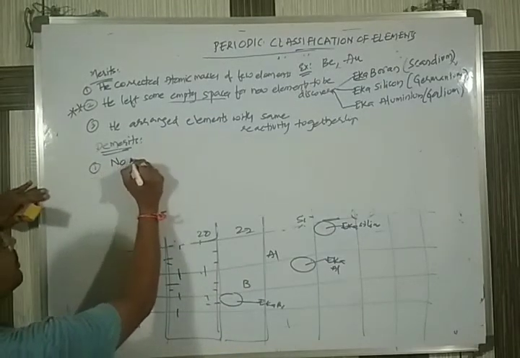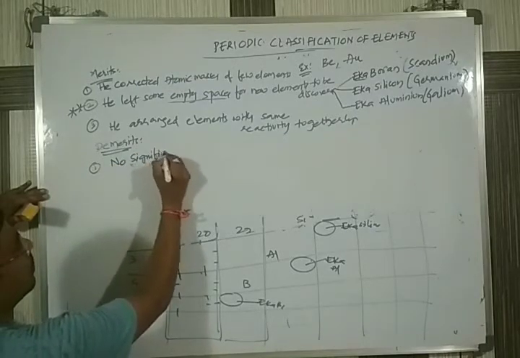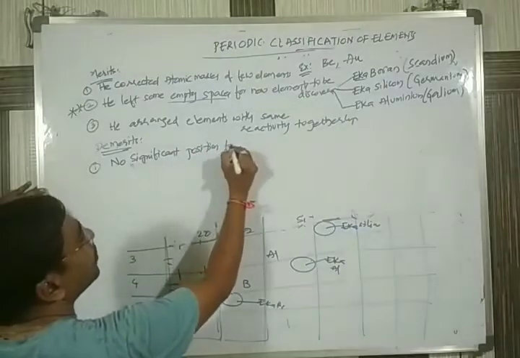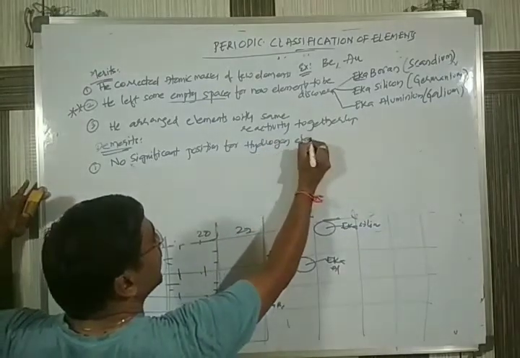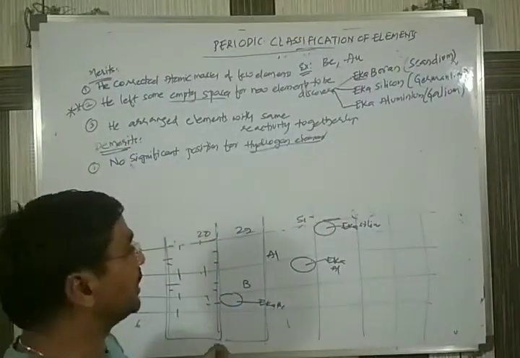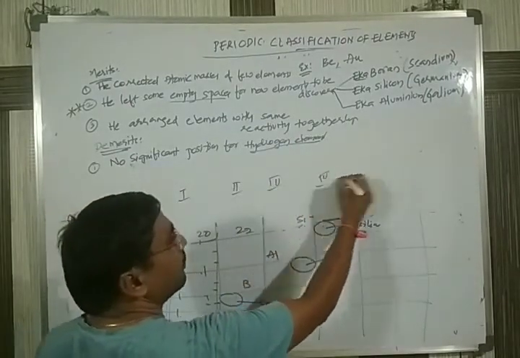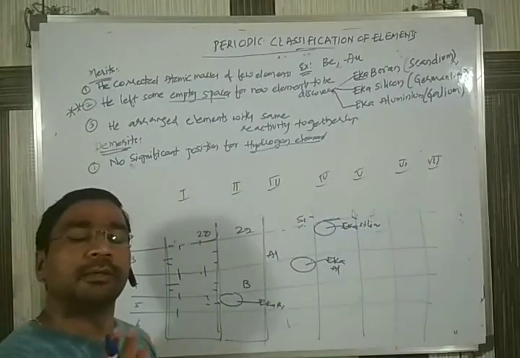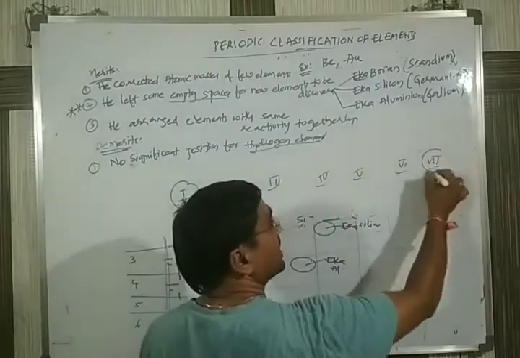He did not give any significant position for the hydrogen element. What does that mean? Whenever we arrange the groups 1, 2, 3 like this, hydrogen shows the reactivity of two groups: the first group as well as the seventh group.